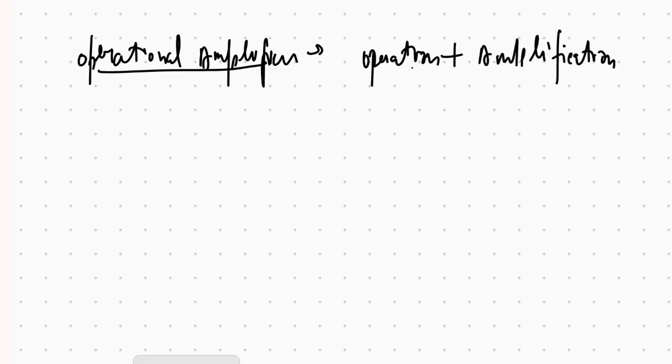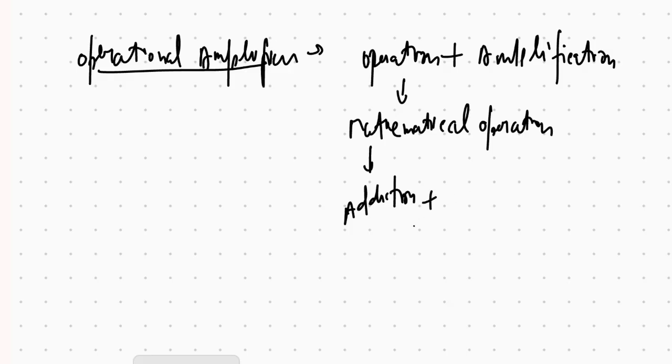Today we are starting operational amplifier. It is a device designed for operation plus amplification. Operation: it can perform many mathematical operations like addition, subtraction, multiplication, differentiation and integration.